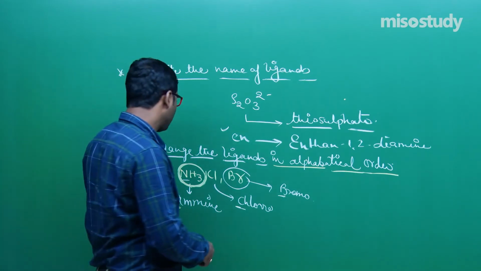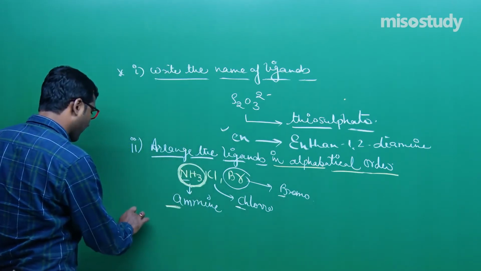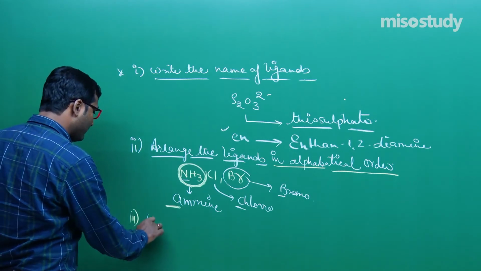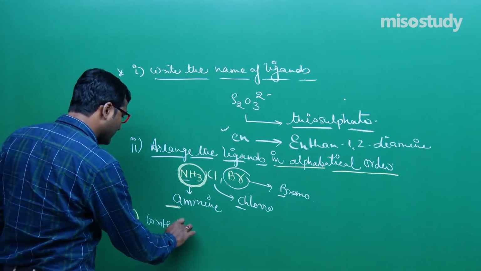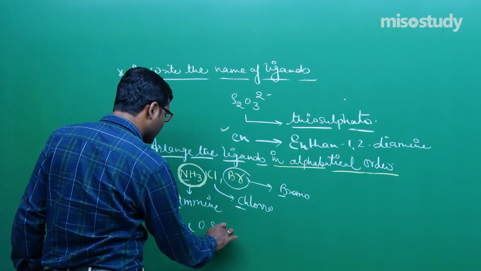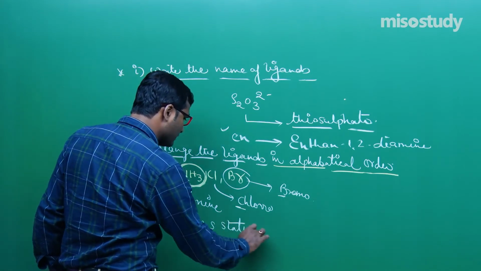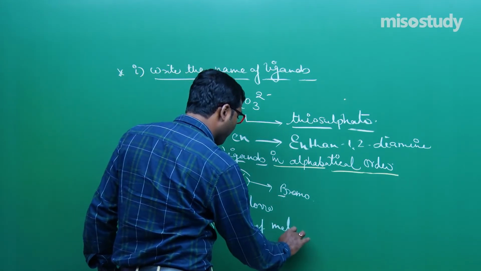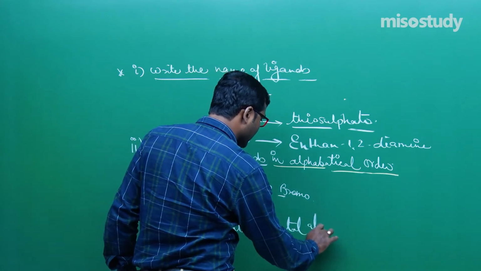Now the third one is, we have to write the oxidation state also, the oxidation state of the metal atom. Clear to you?